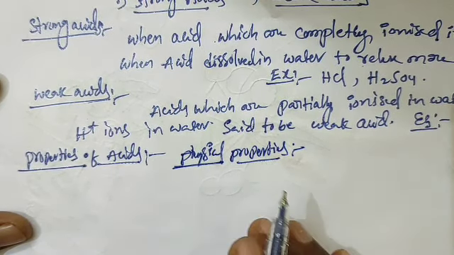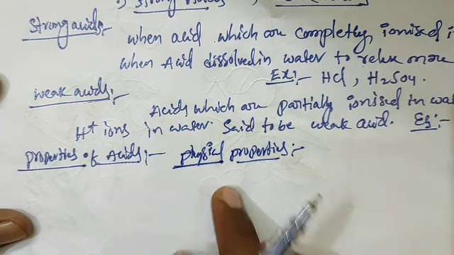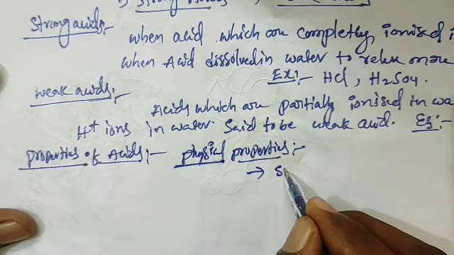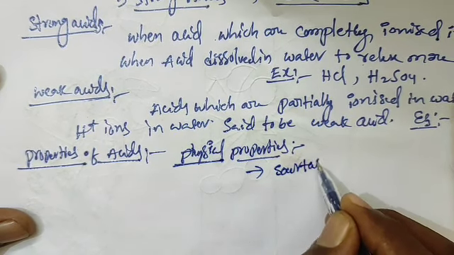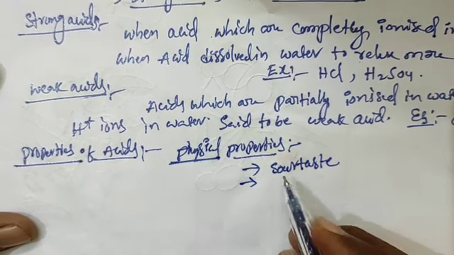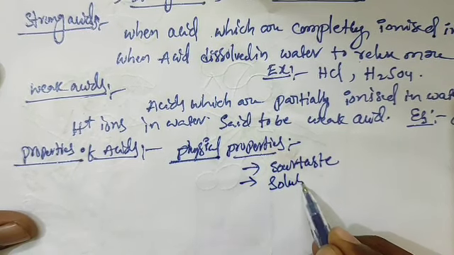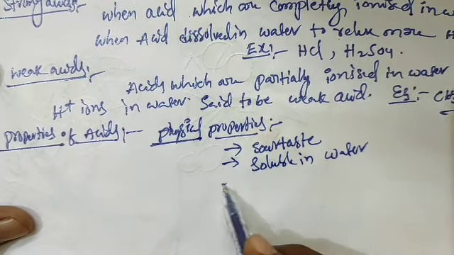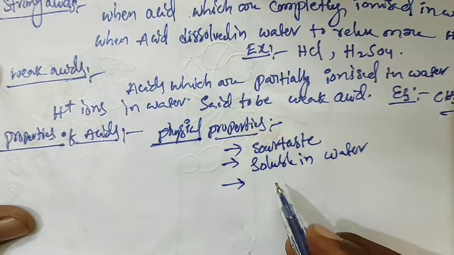Properties are of two types: chemical properties and physical properties. This is a physical property. What is that? Sour taste. Acids have a sour taste. Acids are soluble in water.